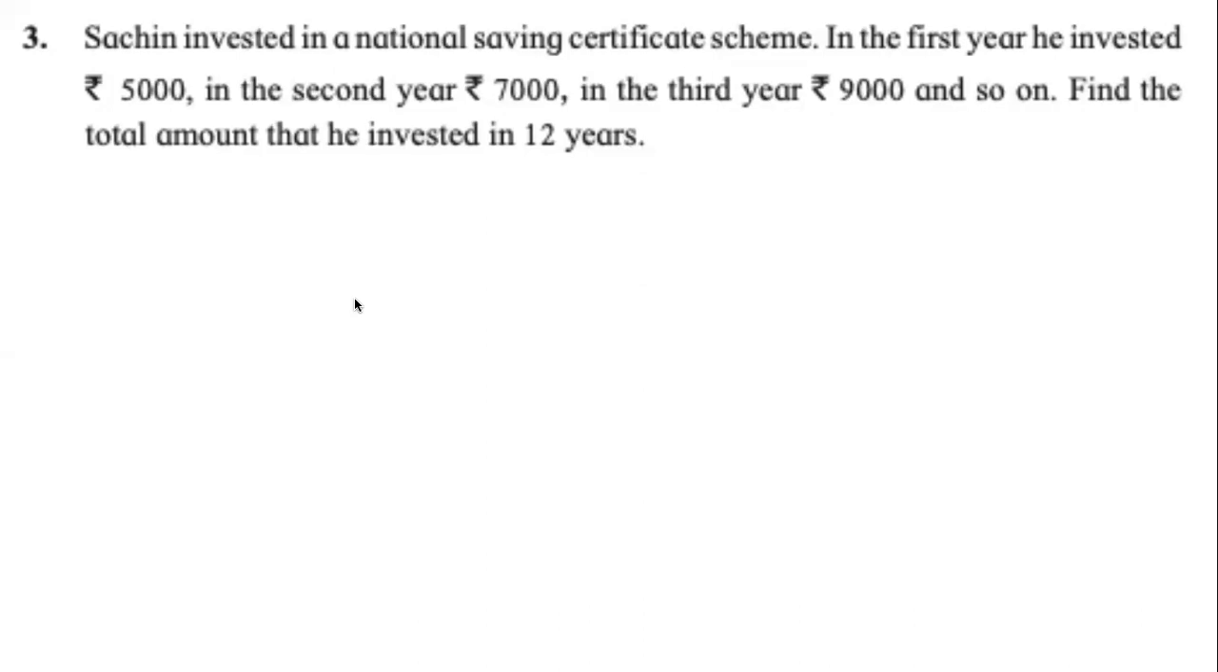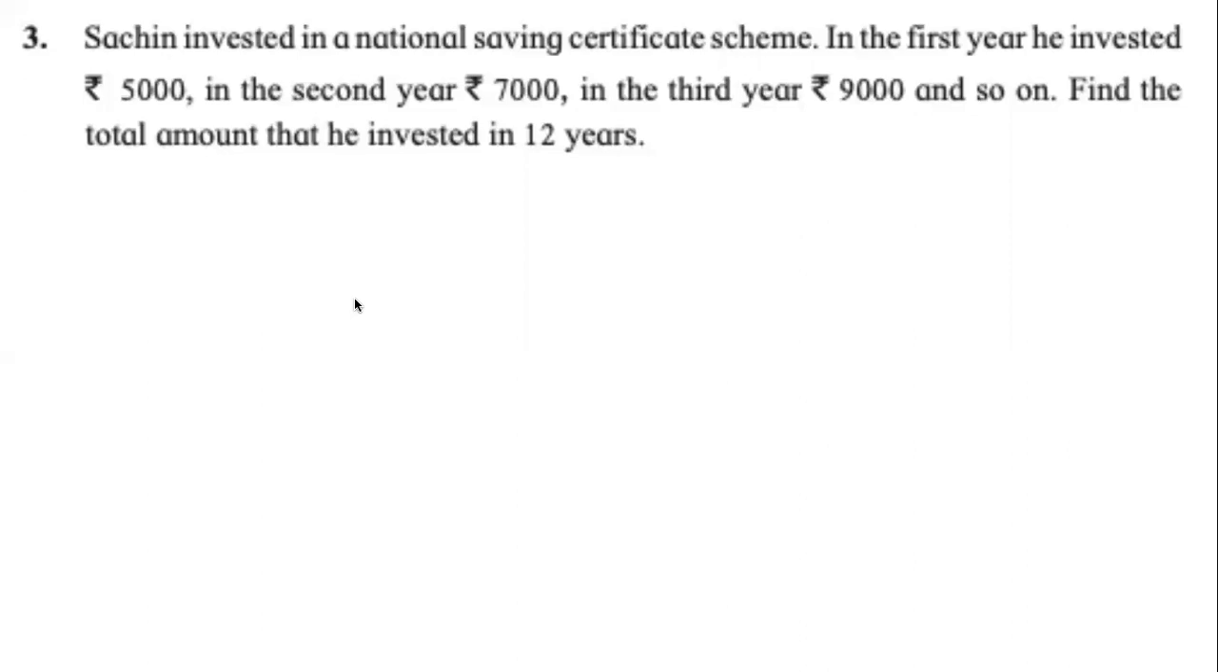In the first year, he invested 5,000. In the second year, he invested 7,000. In the third year, he invested 9,000. If I ask you, how much did he invest in the fourth year? What will be your answer? 11,000. So easy, right? Now, is this an AP or not? Yes, it is an AP.